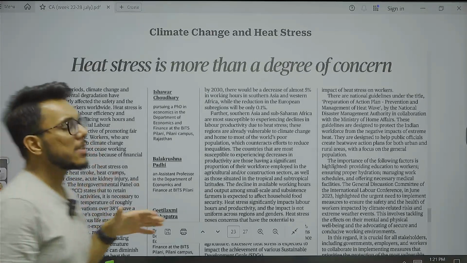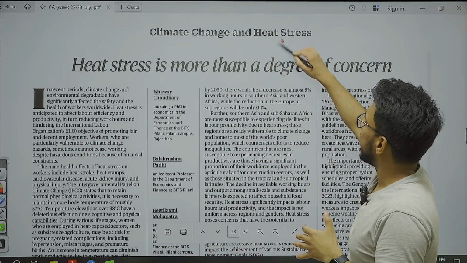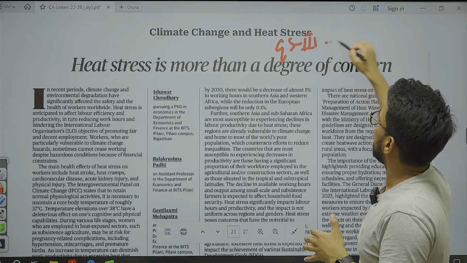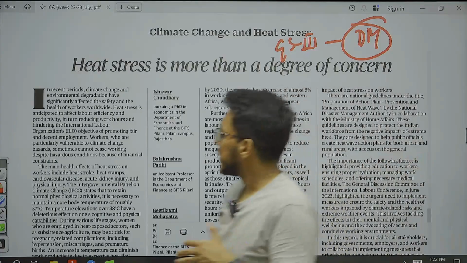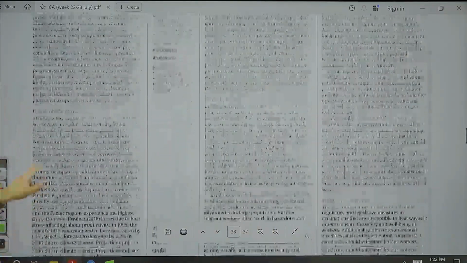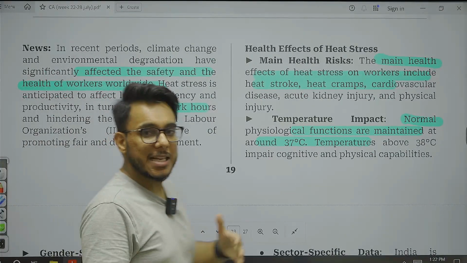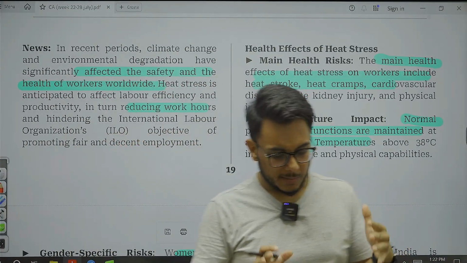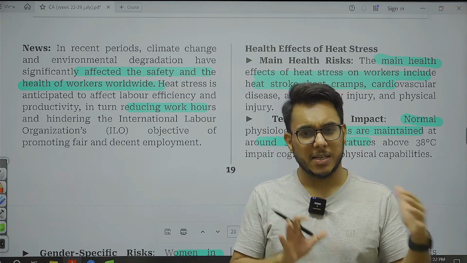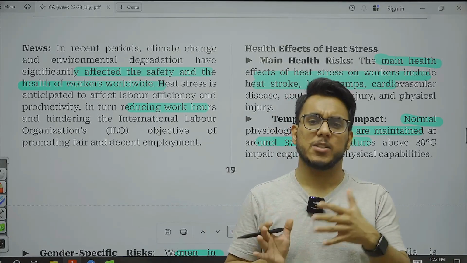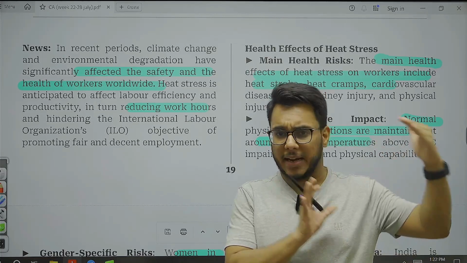Climate change and heat stress. Now, this particular article we are going to see with respect to GS paper number 3, disaster management and related issues. See what has happened recently: climate change extremes are reaching new heights, and now as the summer season is here, we see that temperatures every day are touching new heights.